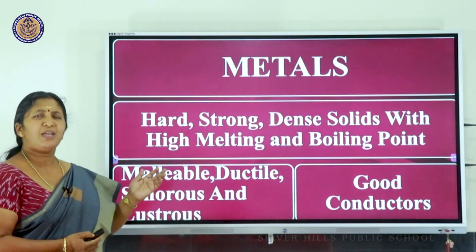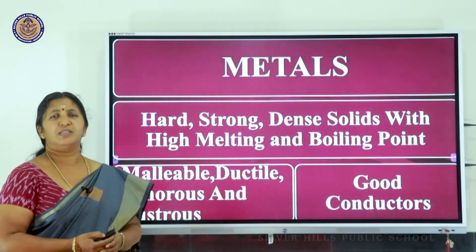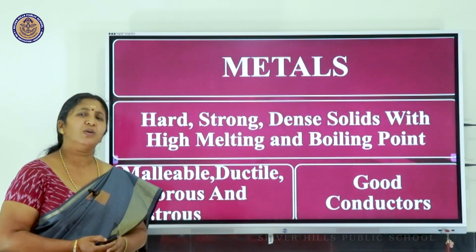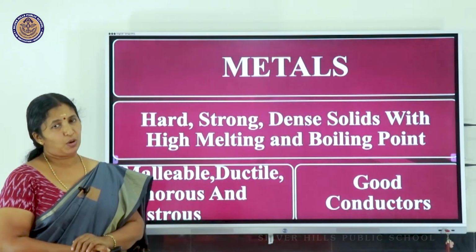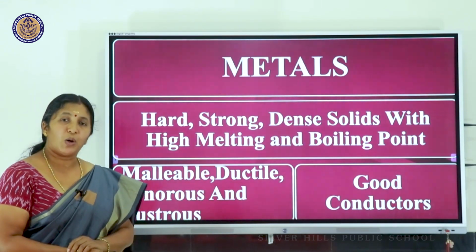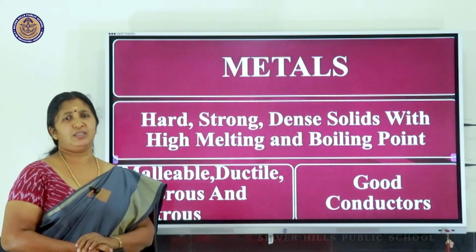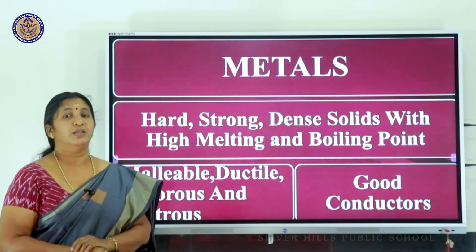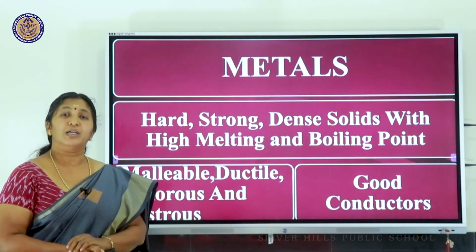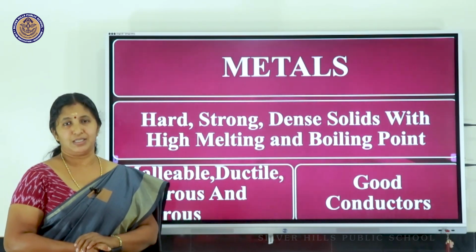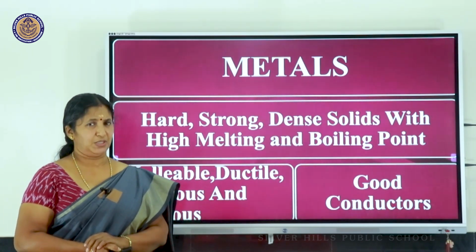Non-metals are very soft and brittle substances which exist in all three states. They have very low melting and boiling points. They are non-malleable, non-ductile, non-lustrous and non-sonorous. And of course, very poor conductors of heat and electricity, with few exceptions.